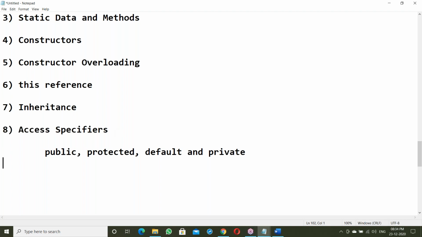After access specifiers, next are access modifiers.